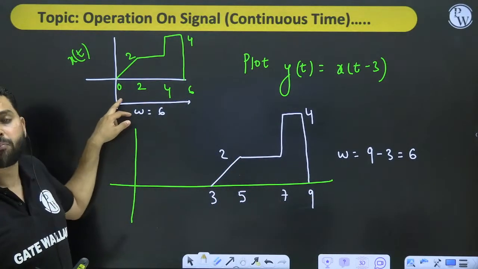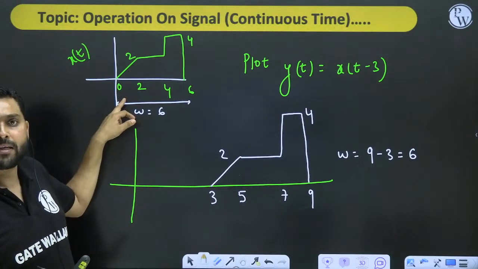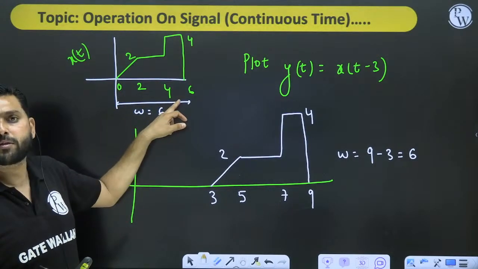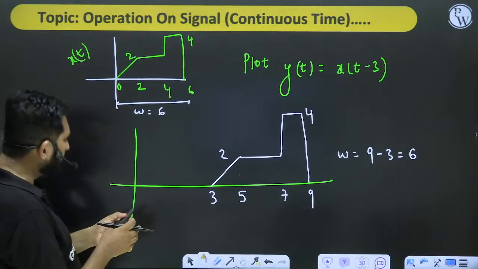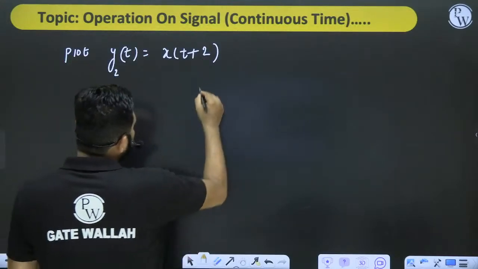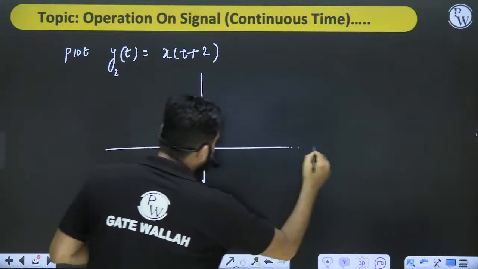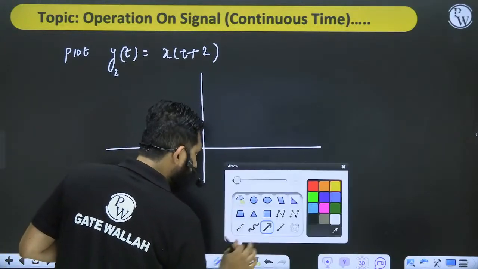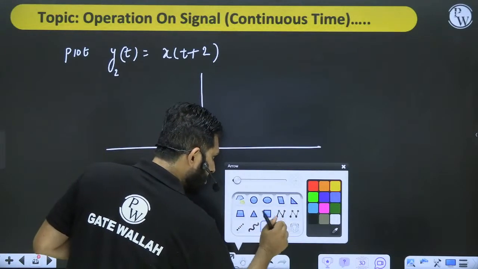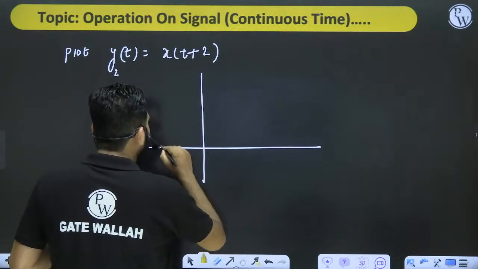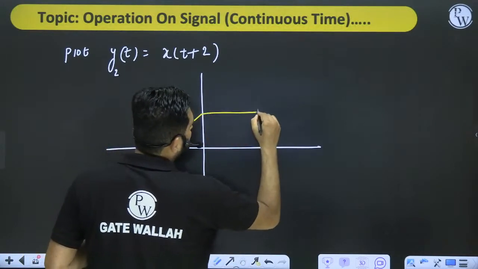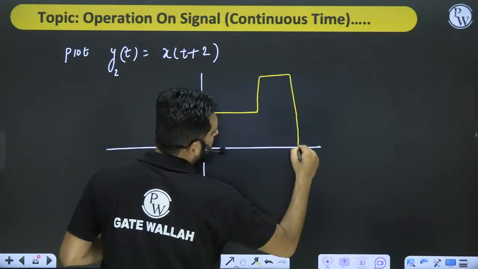So when you subtract 2 from the points, it becomes -2, it becomes 0, it becomes 2, and 6 minus 2 becomes 4. So the signal that I will get is this one. Yes, I will get this one.